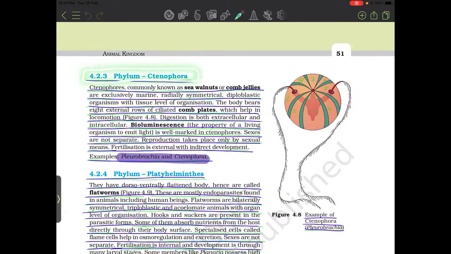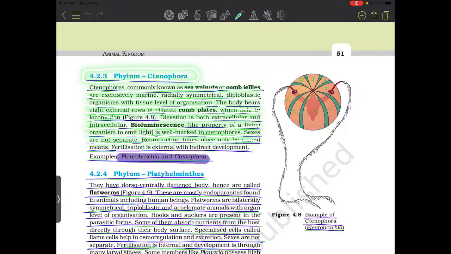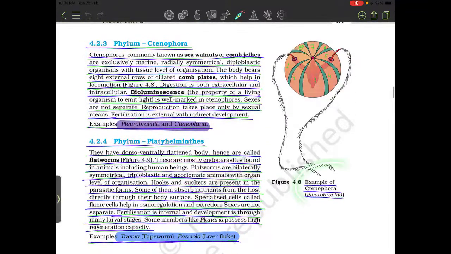4.2.3 Phylum Ctenophora. Ctenophora, commonly known as sea walnut or comb jelly, are exclusively marine, radially symmetrical, diploblastic organisms with tissue level organization. The body bears 8 external rows of ciliated comb plates, which help in locomotion. Digestion is both extracellular and intracellular. Bioluminescence, the property of a living organism to emit light, is well marked in ctenophores. Sexes are not separate. Reproduction takes place by sexual means. Fertilization is external, with indirect development. Examples: Pleurobrachia and Ctenoplana. Here is a ctenophore, Pleurobrachia.